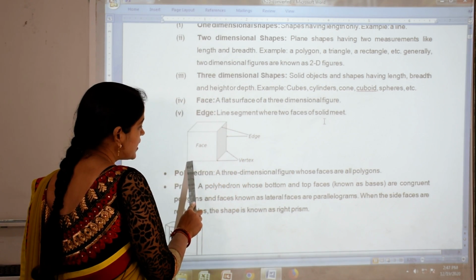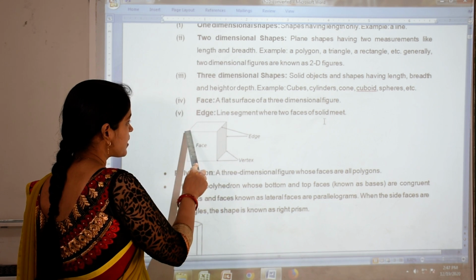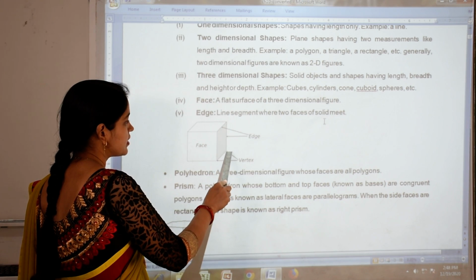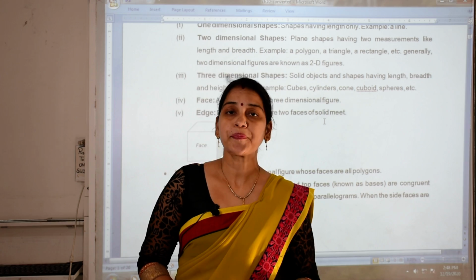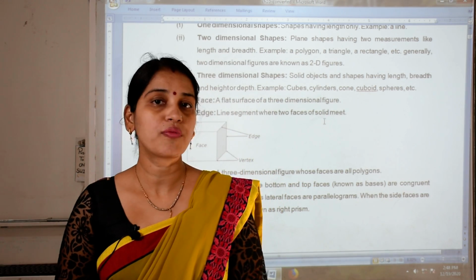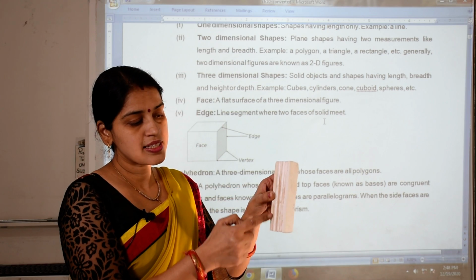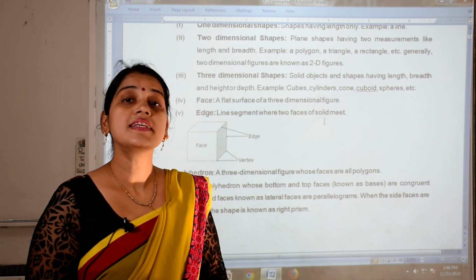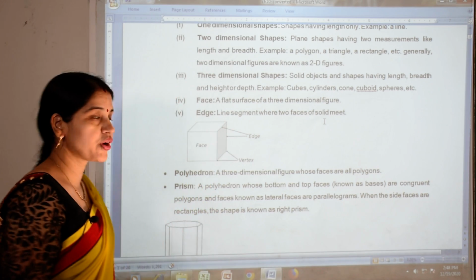For example, this line segment, this line segment, this one, all the line segments which you are seeing in the figure are the edges of the cube. Here also you can see these are edges, this one, this one, this one. These are all edges of this duster or cuboid.